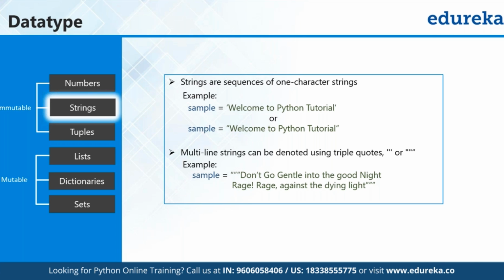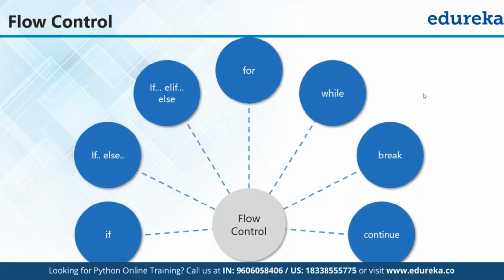Or if we define a simple sample called welcome to Python tutorial, again these are strings here, right? Now when we define strings, we can write the characters, or we can add any numeric value to it as well. We can do both, right? Whereas if there are multiple strings that we want to add or concatenate together, then we can also do that as a part of the string operations.